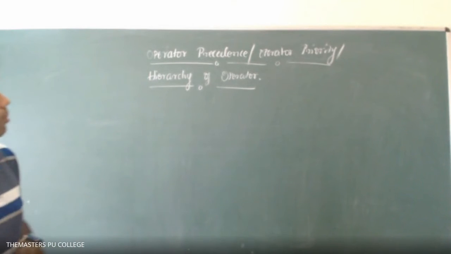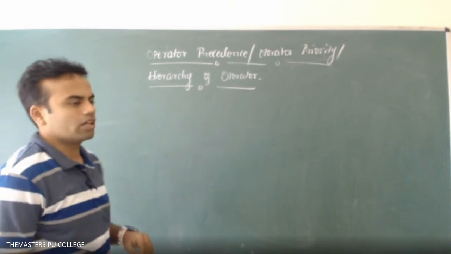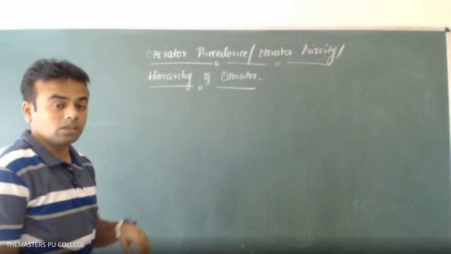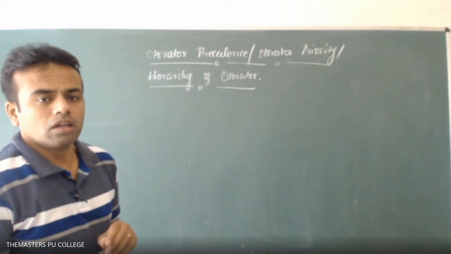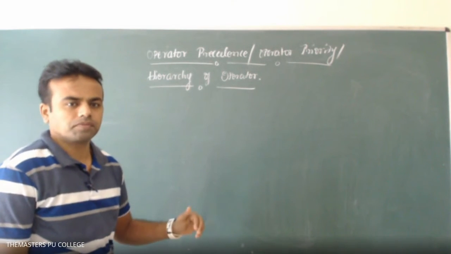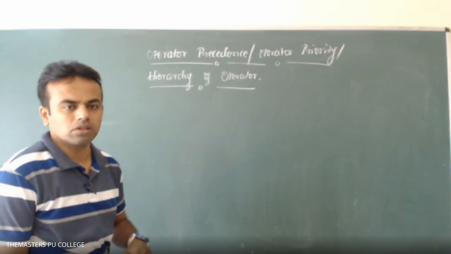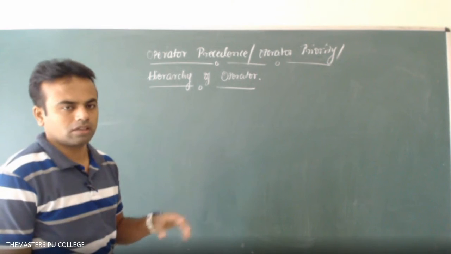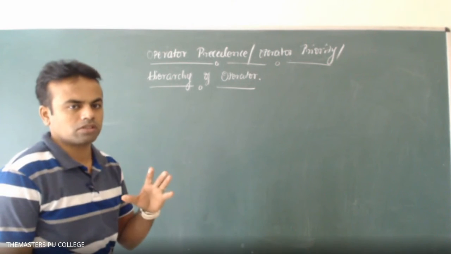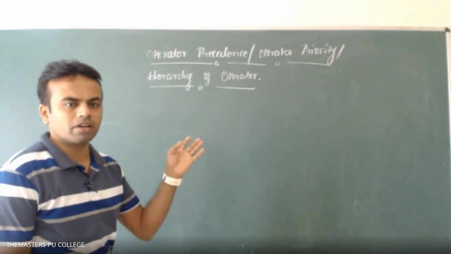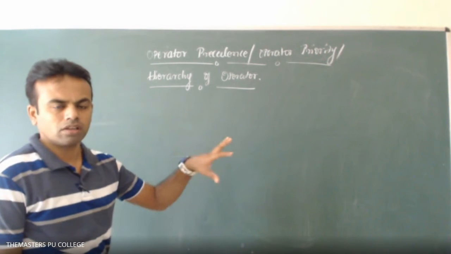So what do you mean by operator precedence, operator priority or hierarchy of operators? This we have discussed in operators itself, right? In arithmetic operators I told you. So what is the rule followed by the arithmetic operators? What happens first? Which operator is executed first in the expression?